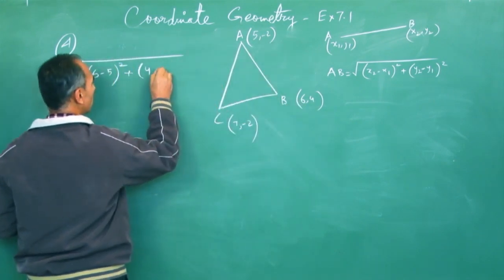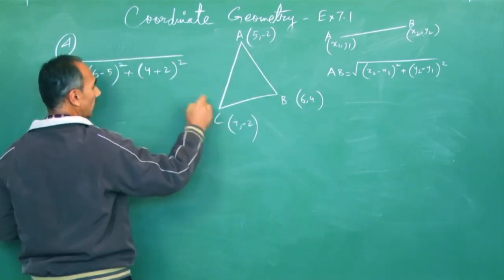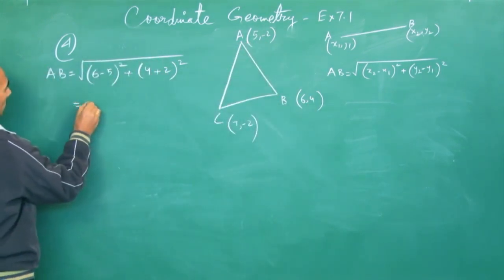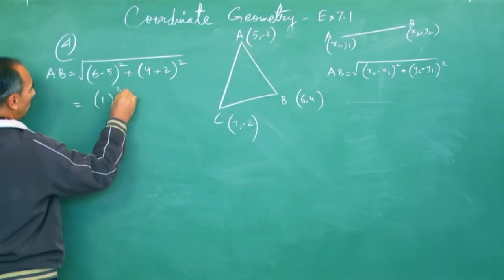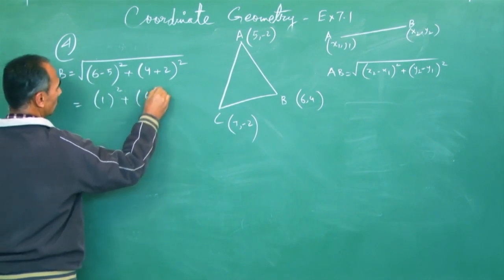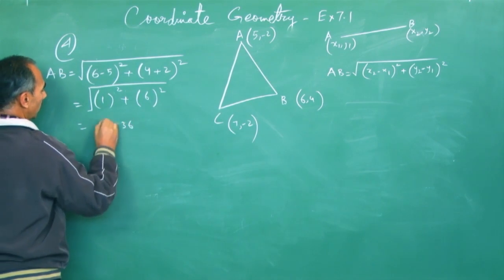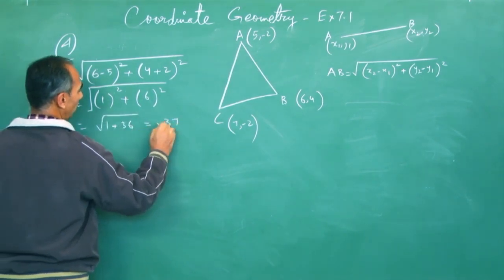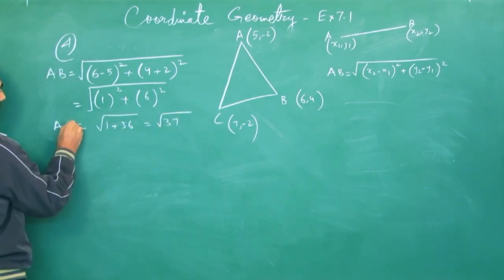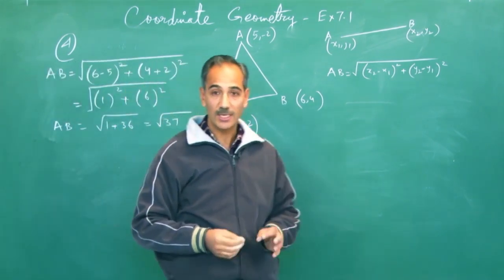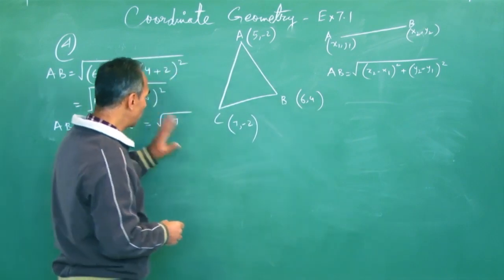So this is 6 minus 5, 1 whole square, plus 4 plus 2, 6 whole square. That is 1 plus 36, which is nothing but root 37. No need to find the square root of 37. Don't waste your time in the examination. So let's keep it this way.